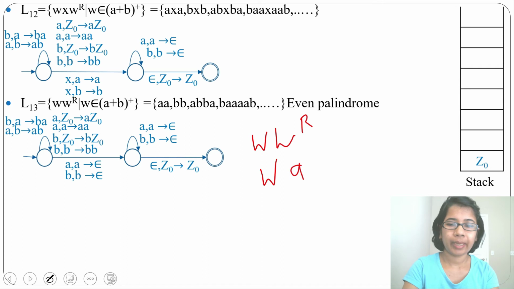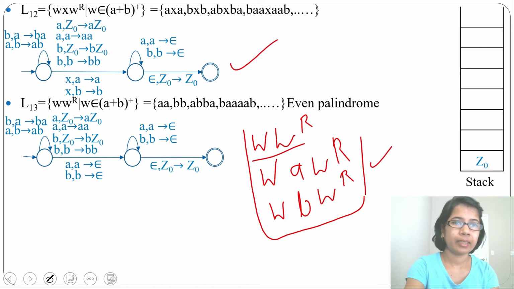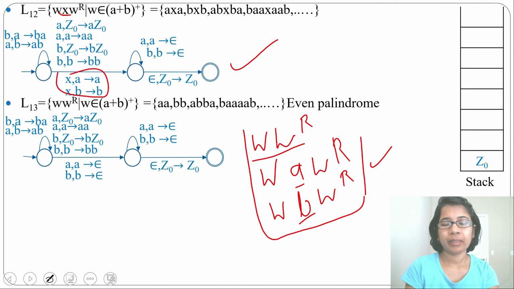Even W W reverse or odd W X W reverse, that is also an NPDA. These are for palindromes. This is an even palindrome. These two are odd palindromes. You can design them the same way. Here you consider X, you can consider A or B, and for that you can skip. But here the difficulty will be which A is the middle or which B is the middle one, for which you need to skip. That you cannot identify.